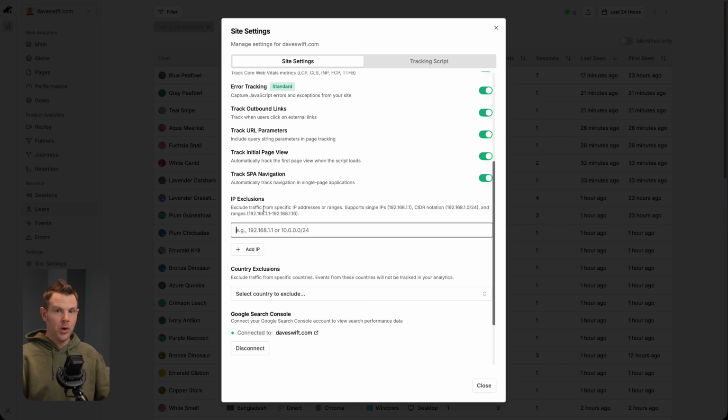By the way, the site settings page is also where you can add in IP exclusions. You'll want to exclude your own IP address as well as anyone else who works for you who's visiting the website frequently so that it doesn't mess up your analytics. Just a couple of fields below the IP exclusions, you'll see the settings for Google Search Console. That's where you connect up to Google and get that information about keywords and everything that we saw on the main screen.